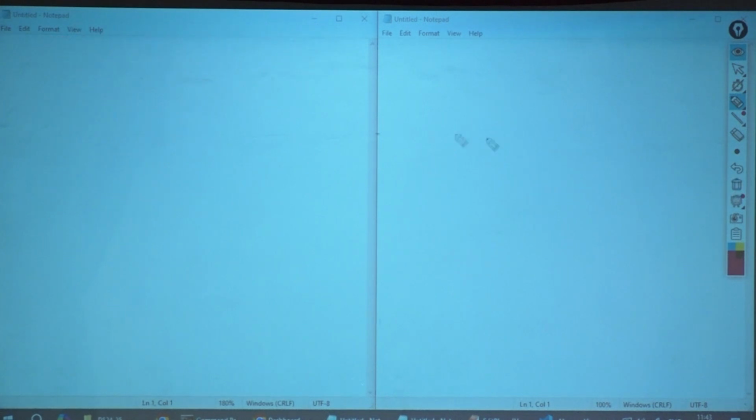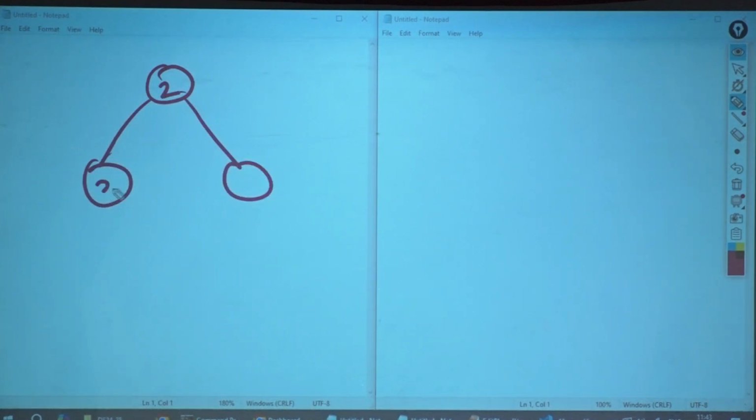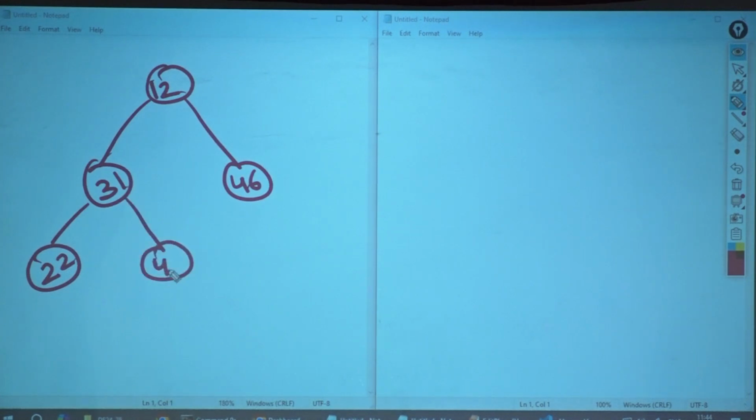Now you have always seen how to create a tree structure. So we will have a tree structure, 2, 3, not 2, we'll have it as 12. Okay? 31, 46, 22, 14, 18, 36. What can you say about this tree that I have drawn so far?